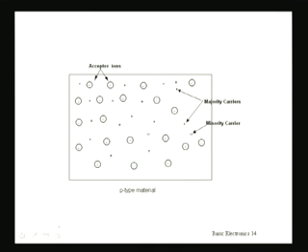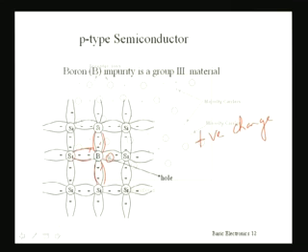Similarly, if we consider a p-type material, it has acceptor ions. We have seen that there is a hole, and as it is devoid of an electron, it will always be trying to get an electron from the neighborhood atoms. So the electron from the neighborhood atom will come and fill up this hole, and as a result this boron atom will be negatively charged. It is accepting one electron, so it will be negatively charged.